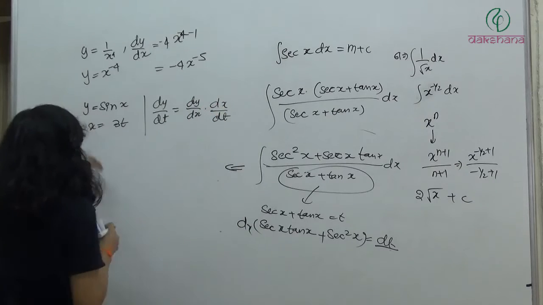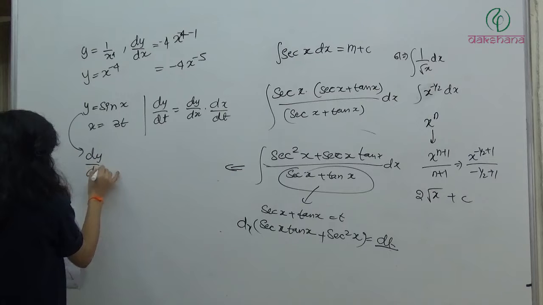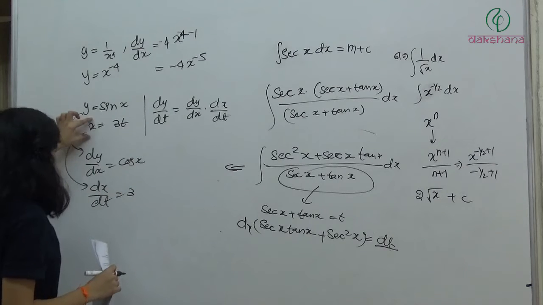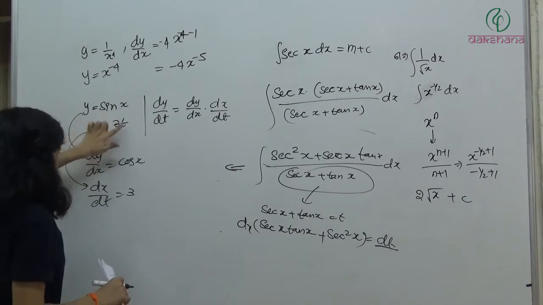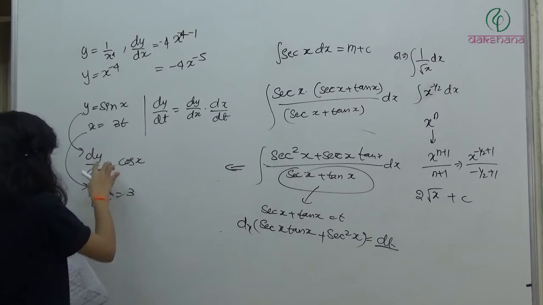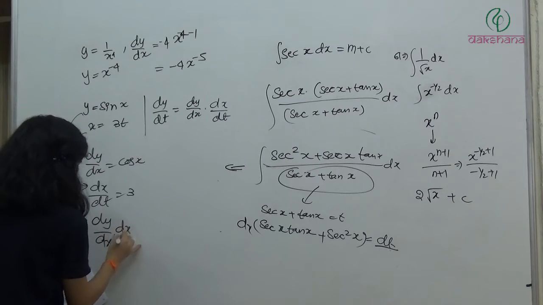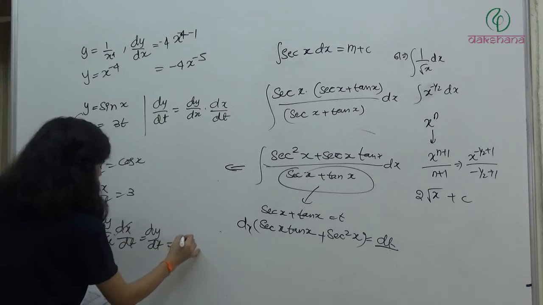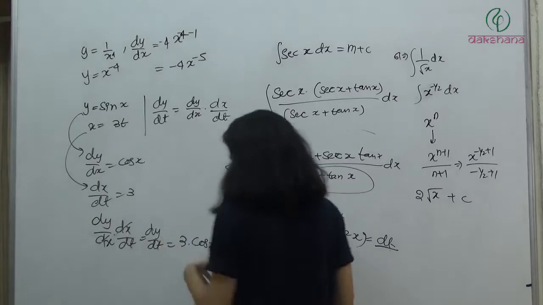ऐसा क्यों किया मैंने, because I have relation between y and x, and x and t। तो यहाँ से I can find out dy by dx which is nothing but cos x। यहाँ पे है x, so dx by dt I can write 3। I have differentiated this with respect to time, तो dx by dt आ जाएगा 3। Now multiply these two, तो dy by dx into dx by dt क्या होगा, we'll get dy by dt is equal to 3 into cos x, ठीक है।